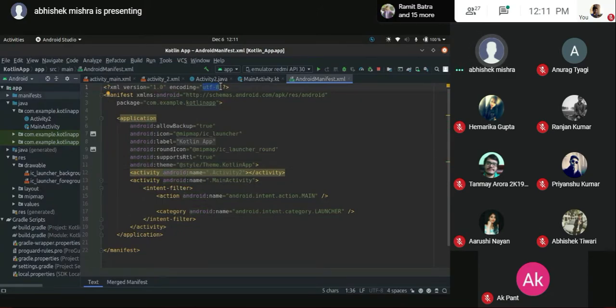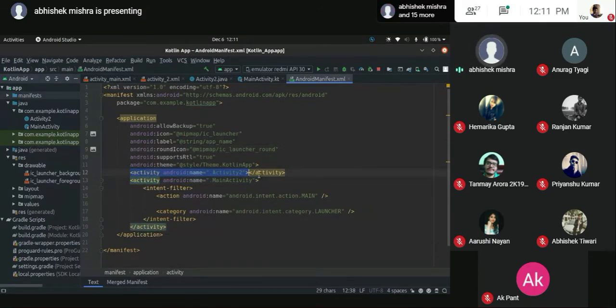This is a markup language, and you have this encoding of UTF-8. You can use other encodings also, since you want your application to be secure, and that is why we use encoding. So basically, this is your application name, this is your application icons, etc. By default, these are the methods and these are the screens that I have in my application.